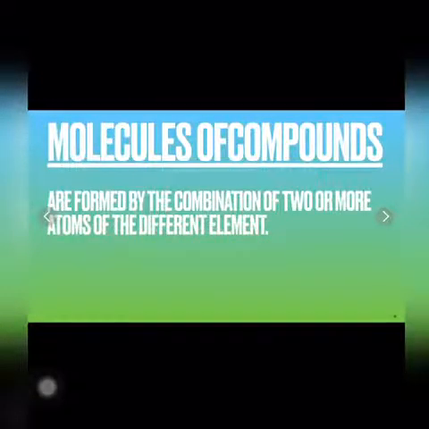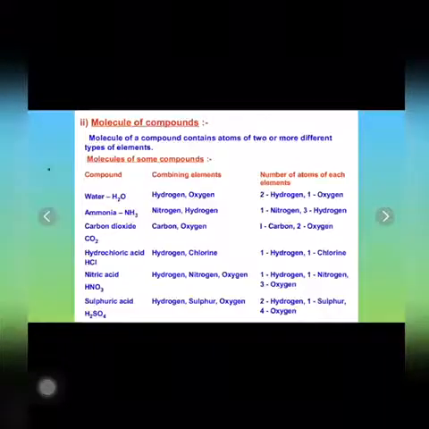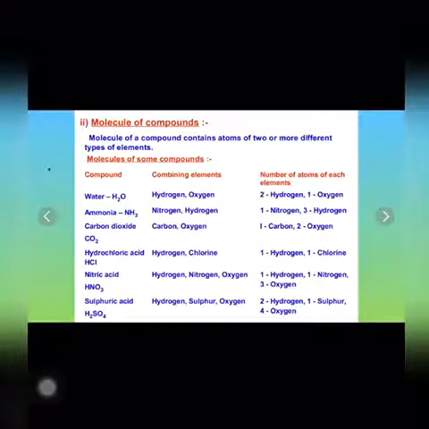So molecules of compounds are formed by the combination of two or more atoms of different elements. So the basic difference between molecules of elements and molecules of compounds is this only, that in molecules of elements the same element combines with each other, and in molecules of compounds different elements combine with each other. Now let us see the examples for molecules of compounds. So firstly, the definition.